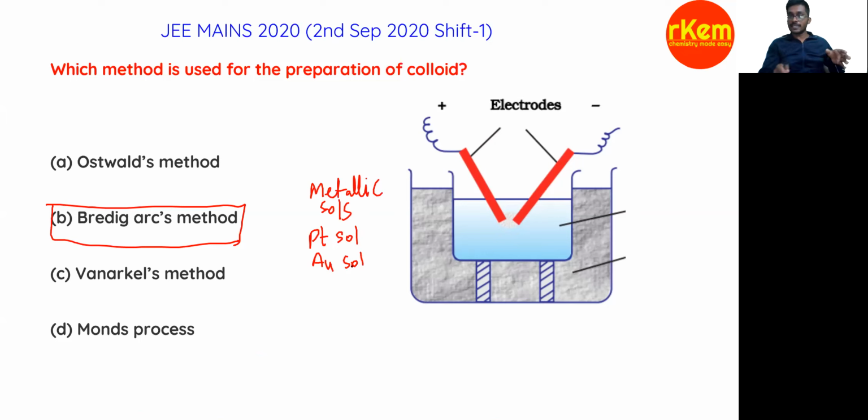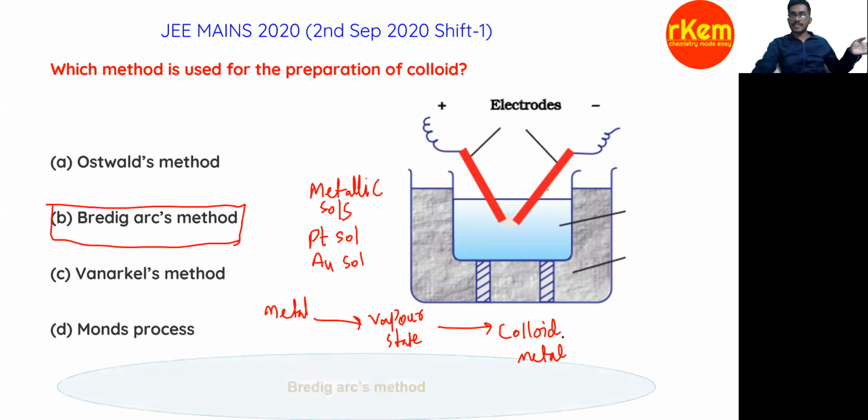So what we do in this method is that a strong electric arc is struck, and the metal is converted into the vapor state. The metal is vaporized by electricity, and after that we cool it so that the vapor is converted into colloidal particles. So we can make colloidal metal. That is the method. It's a straightforward question. The final answer is the Bredig arc method, right?